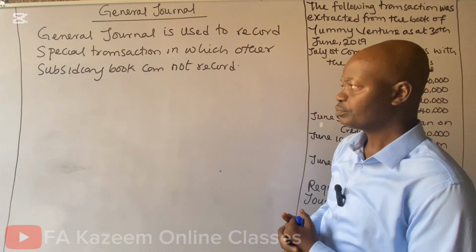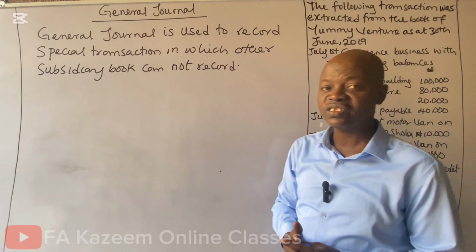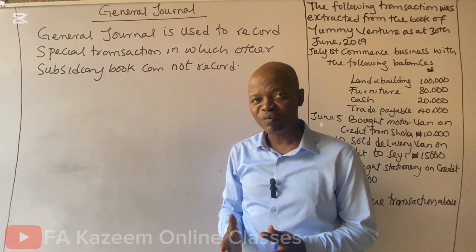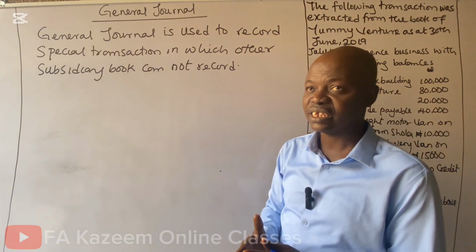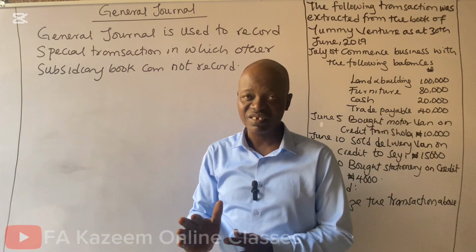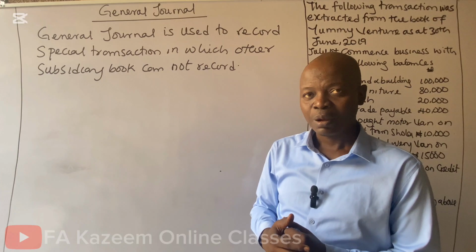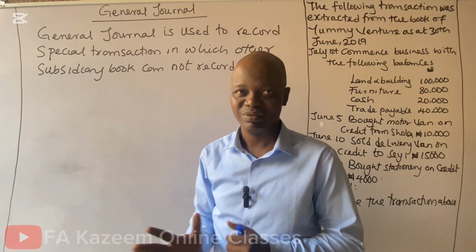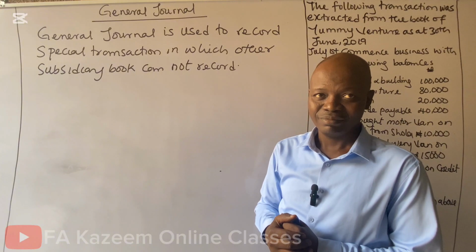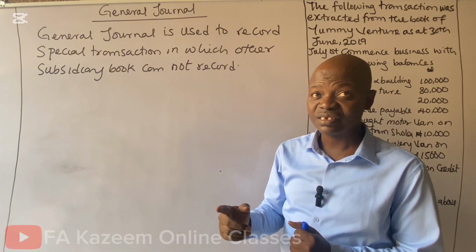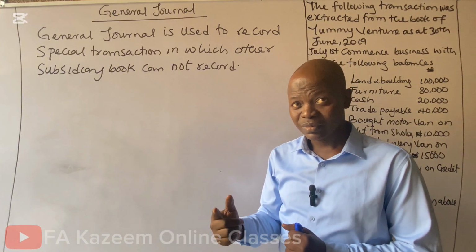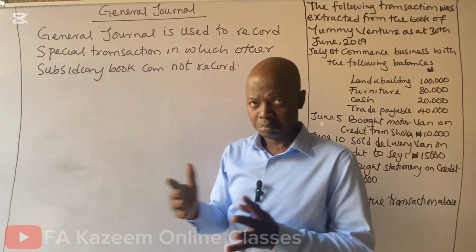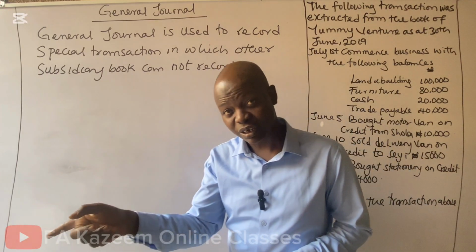For instance, if we said bought motor van by cash, bought motor van by cash will be recorded in the cash book because it's a cash transaction. But if we said bought motor van on credit, some people will assume that it will be recorded in the purchases day book. That can be correct and that can be wrong.